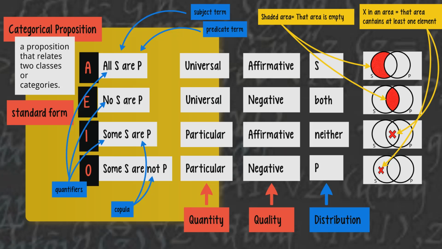So, there we have it. Our properties of categorical propositions are quantity and quality. The property of terms within those propositions would be distribution, and we are going to have to remember that the Venn diagram is the entirety of the meaning of each one of these propositions.